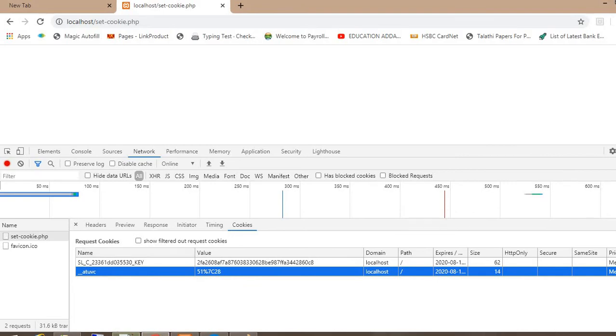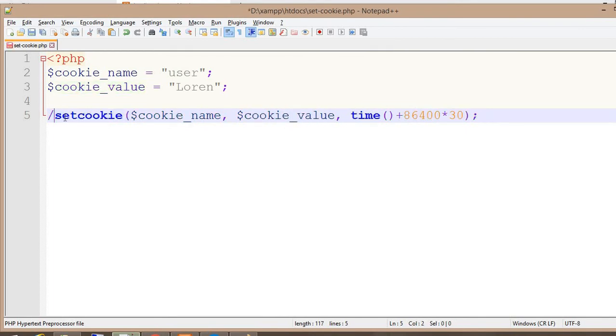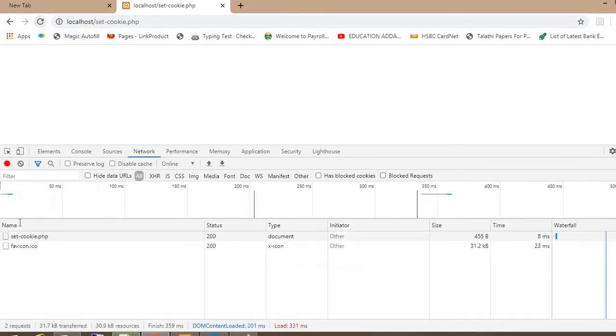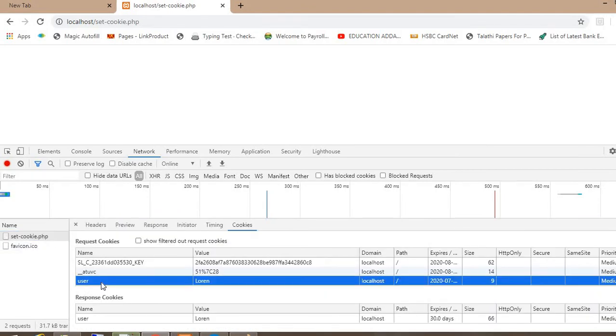Now we are going to store the third cookie, that is our user cookie with the value Lauren for 1 month. So now I have uncommented this and I will run this program. You can see the user cookie is available here. The name of the cookie is user, and its expiry date is 1 month from the current date, that is 7 July of 18.